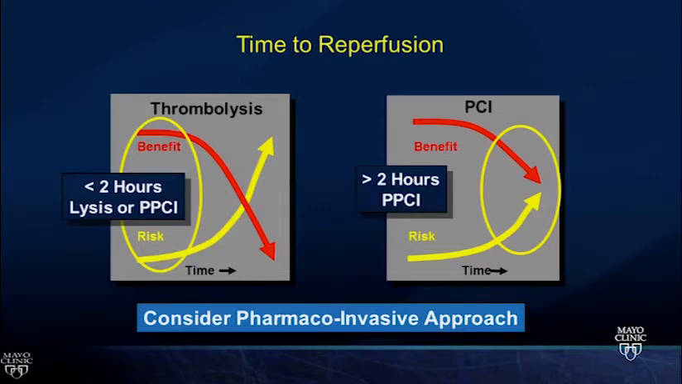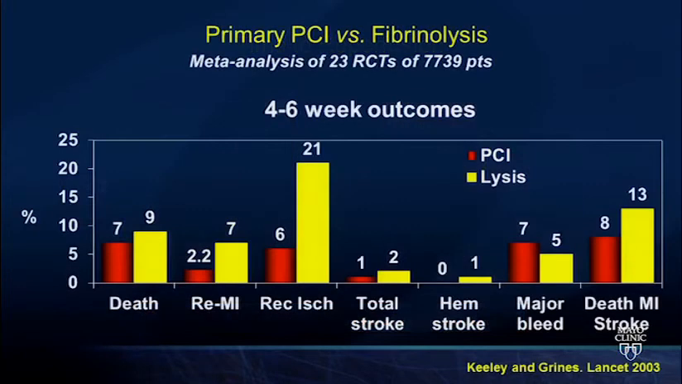Otherwise, very soon after, as time goes on, the benefit of primary PCI quickly outweighs thrombolysis, because the benefit of thrombolysis goes down in comparison to the risk of hemorrhage with it. As the clots firm up, they're less likely to reperfuse. So that's when you need to start thinking about a pharmacoinvasive approach or just transfer for primary PCI.